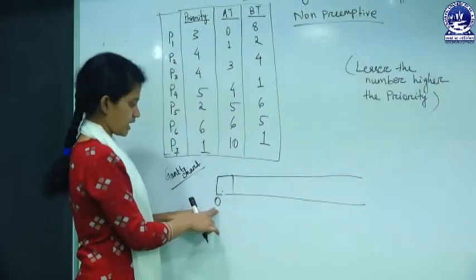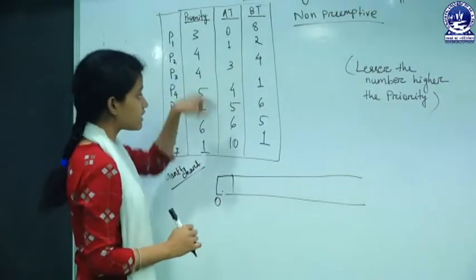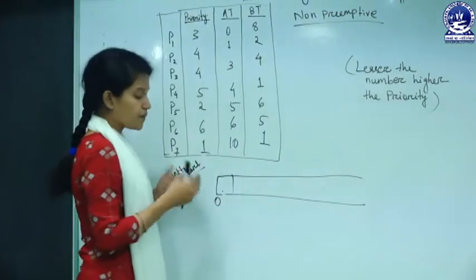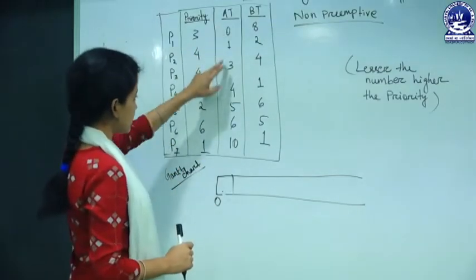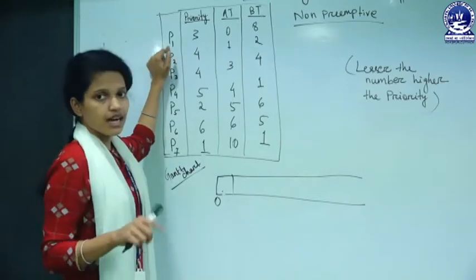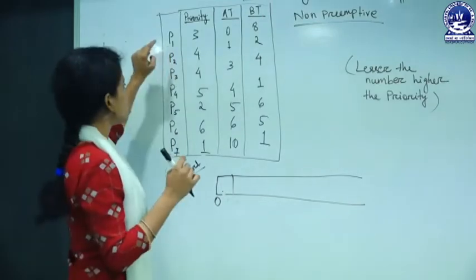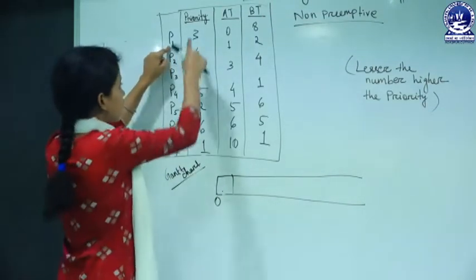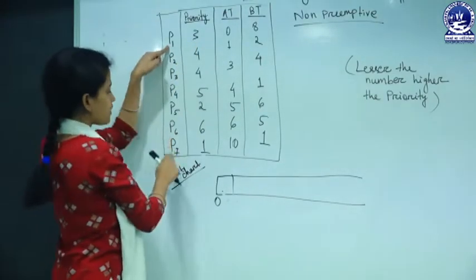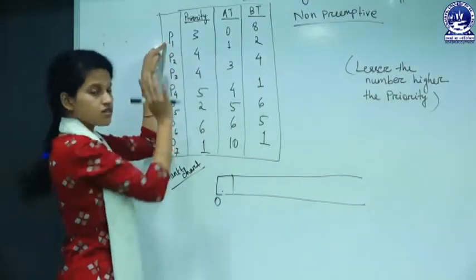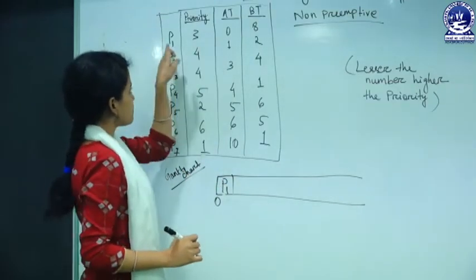At 0 millisecond, P7 has not come yet. So at 0 millisecond we have to check the arrival time first. How many processes are there in the ready state at time 0? So check out, at time 0, P1 is there now in the ready state only. So we have no choice, we have to schedule this P1 first, as the priority of this P1 is 3 and this P7 is higher priority than P1, but we have to schedule P1 anyhow, because the arrival time of P1 is 0.